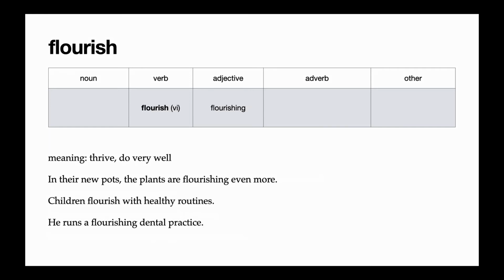Our next word is flourish. Flourish is an intransitive verb. It means to thrive, to do very well, to succeed. In the reading, we said the plants are flourishing in their new pots. That means once we put them in the new pots, they began to grow very well and to be very good. So another example would be children flourish with healthy routines. Or the adjective form, flourishing, he runs a flourishing dental practice. That means he's a dentist who's very successful.